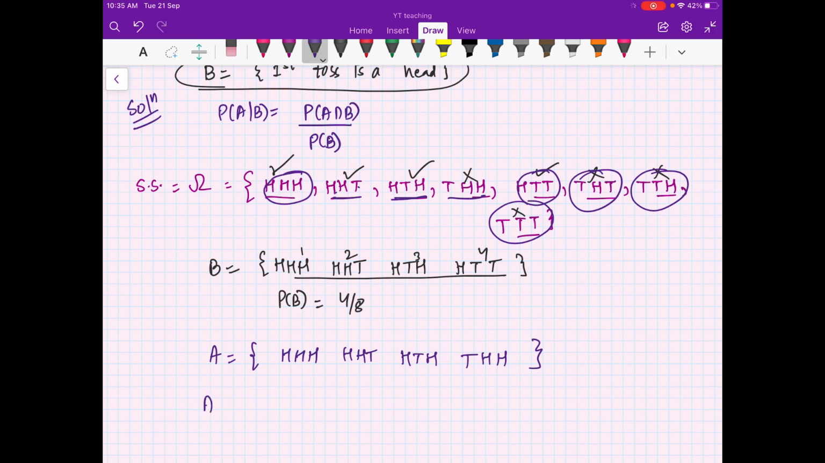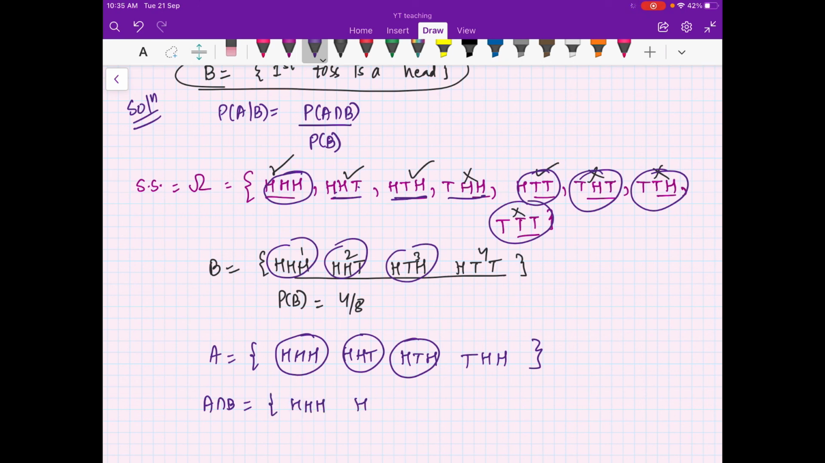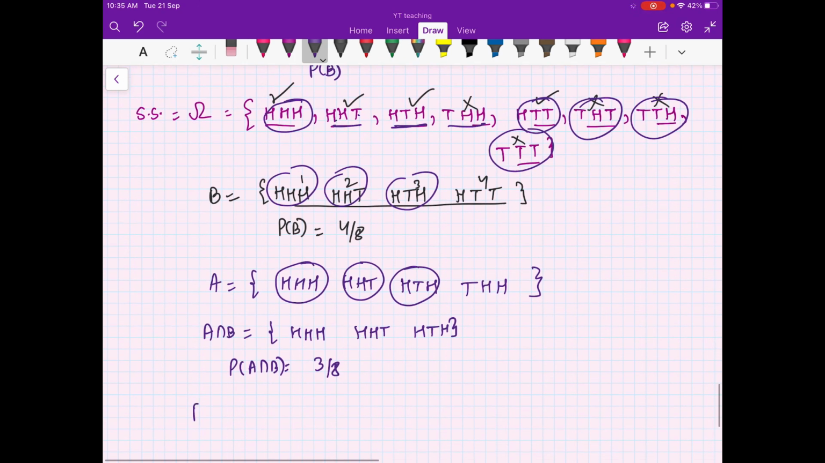Now look at A intersection B. This is common, this is common, this is common, and this is not common. So A intersection B is head, head, head; head, head, tail; head, tail, head. So the probability of A intersection B is 3 by 8. So what is the probability of A given B? That will be probability of A intersection B divided by probability of B, that is 3 by 8 divided by 4 by 8. So this is 3 by 4, and this is our answer.